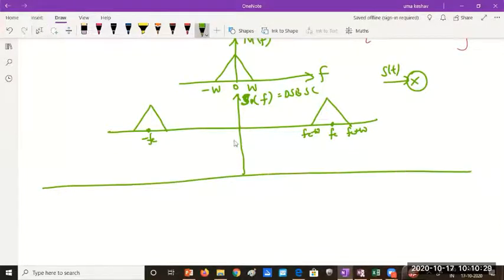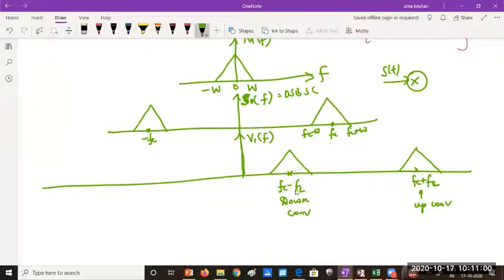You write V1 of F, which should have two components, one at FC plus FL, the other at FC minus FL. So what should happen? This same spectrum should shift to this point as well as this point. So this represents up conversion and this represents down conversion, or we say downward frequency translation.